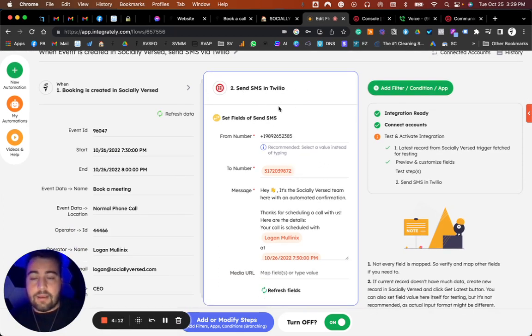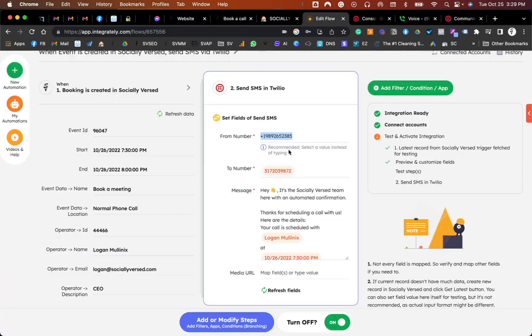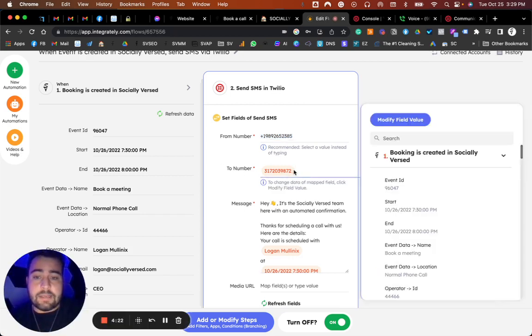Once your Twilio account is connected, you enter your phone number that Twilio provides you. So as you can see, this was mine. Now I copied it and pasted it here. So the To number is who you're sending it to. So you could send this to your number as well as the client's number if you want. But in this example, I'm just sending it to whoever booked the call.